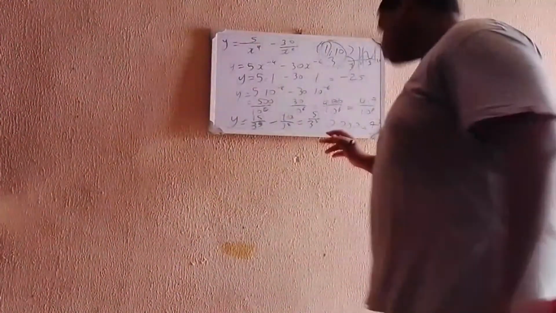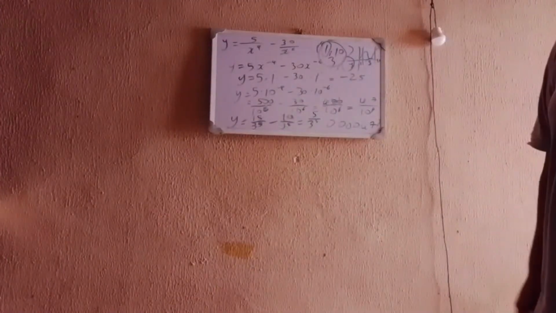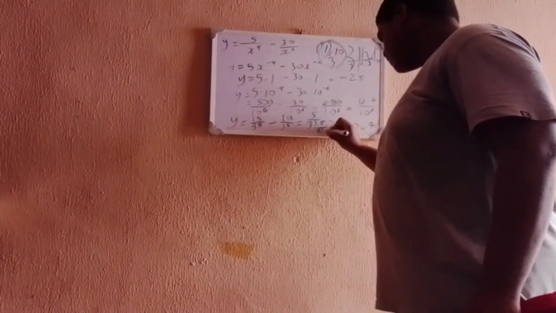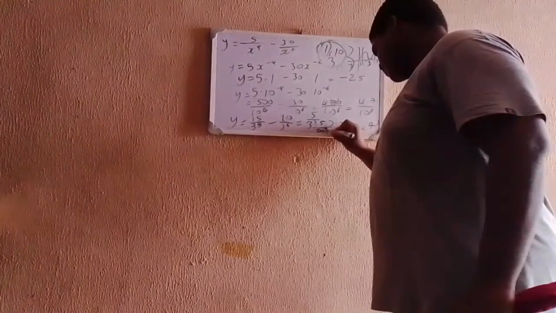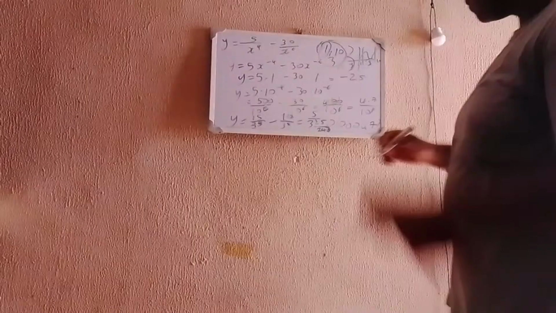And 3 to the power of 5 is what? 3 to the power of 5 is 1 times 3, that is 243. So this is equal to 5 divided by 243.